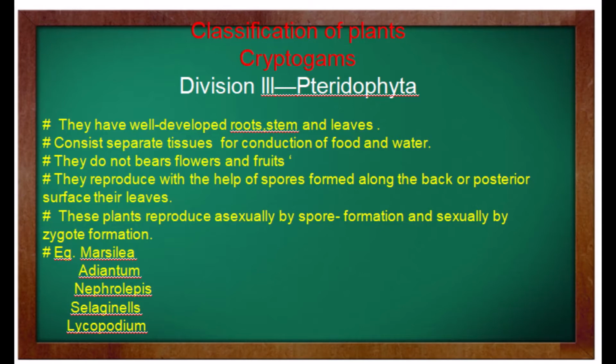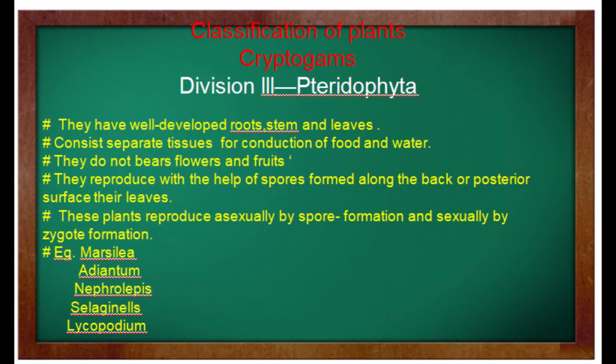Let's study the characters of pteridophytes. They have a well-developed root, stem and leaves. They consist of separate tissue for conduction of food and water. They do not bear flowers and fruit. They reproduce with the help of spores formed along the back or posterior surface of their leaves. These plants reproduce asexually by spore formation and sexually by zygote formation.